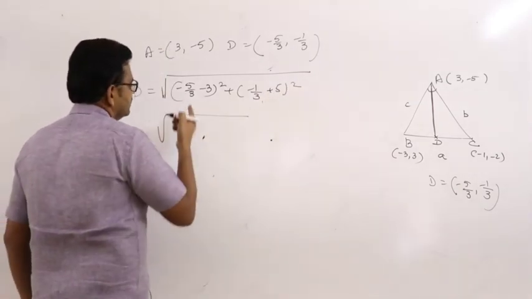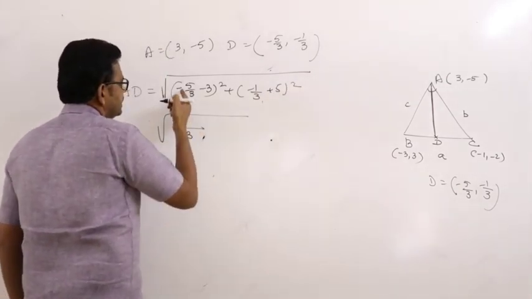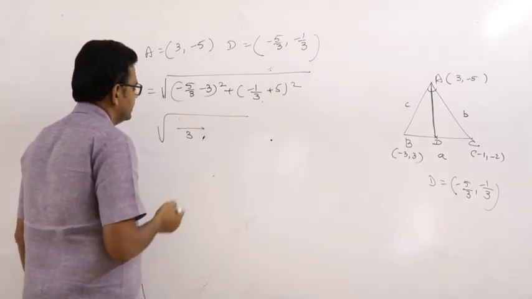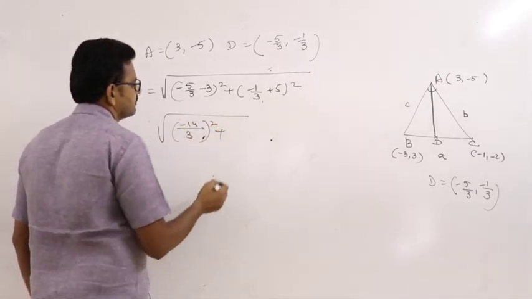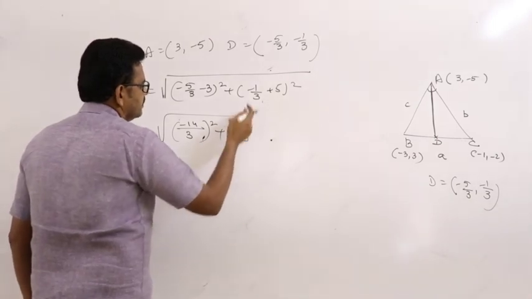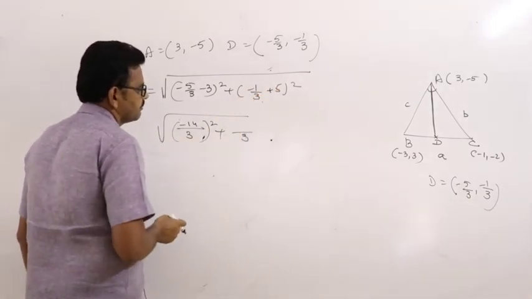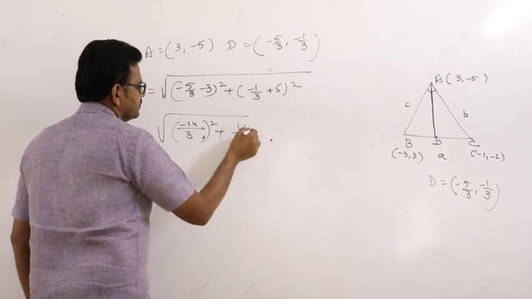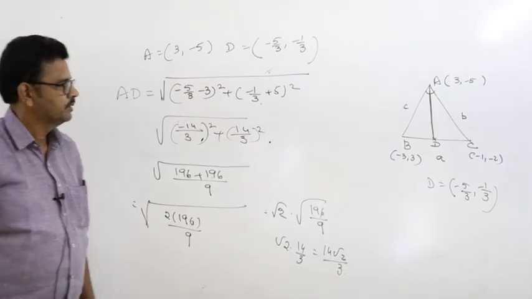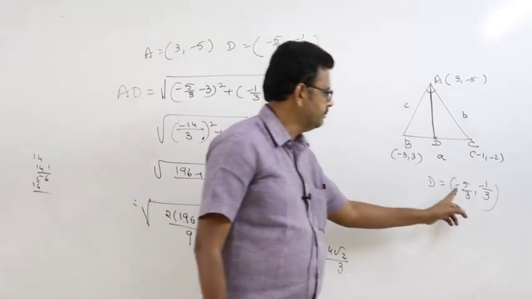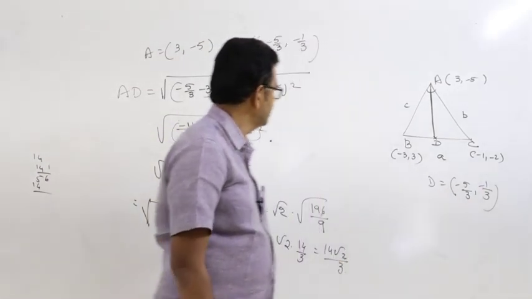Taking LCM 3: minus 5 minus 9 is minus 14 whole square, plus minus 1 plus 15 that is 14 whole square.